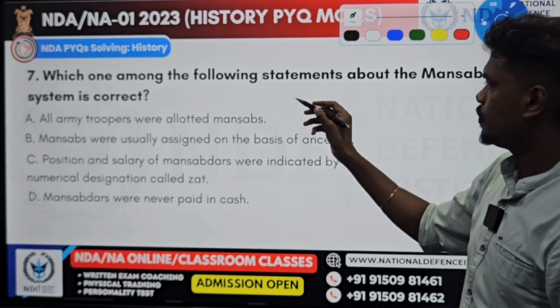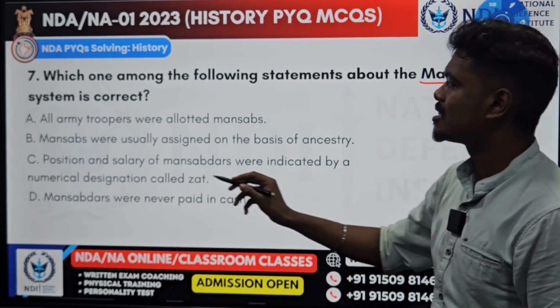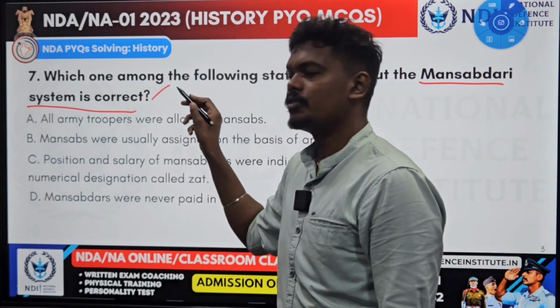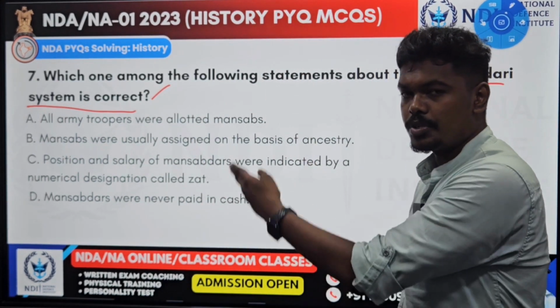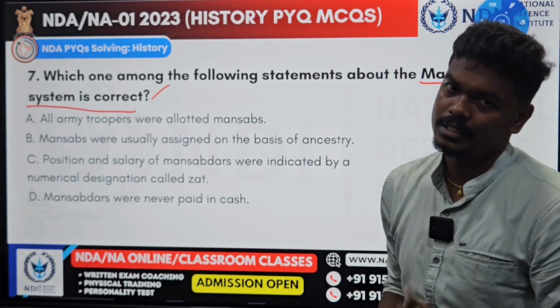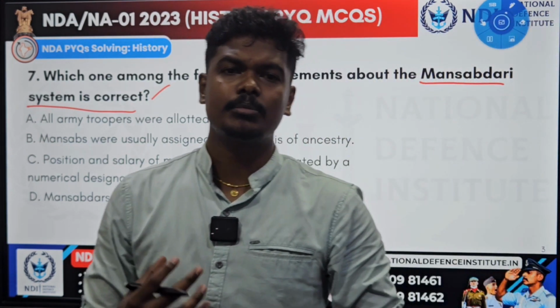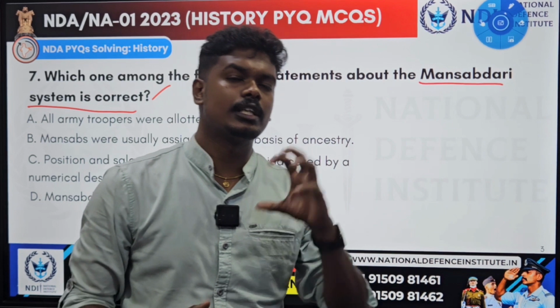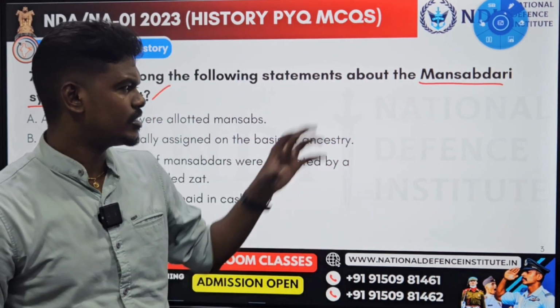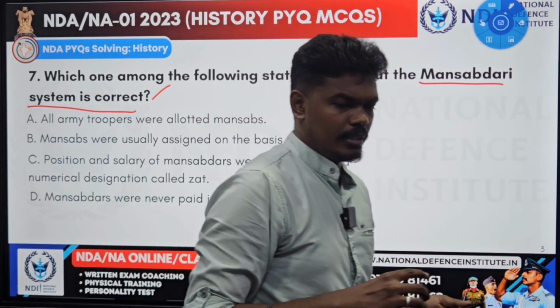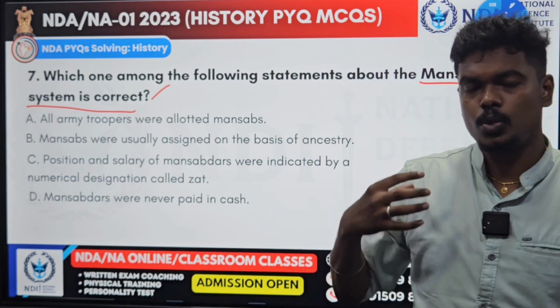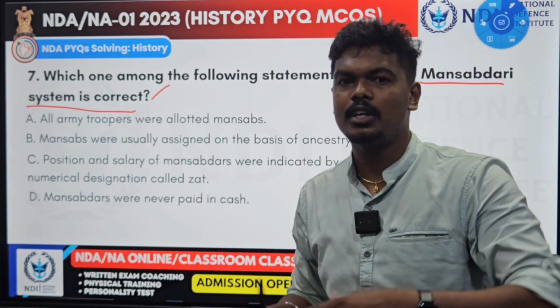See here. Which one of the following statements about the Mansabdari system is correct? Which means out of the given options, three are wrong and only one is correct. So what is this Mansabdari system? It is a civil and military administration system during the Mughal Empire. What is the system exactly? Simple. The king needs an army, and the king also wants to administer the land. He cannot administer such a vast land by himself.